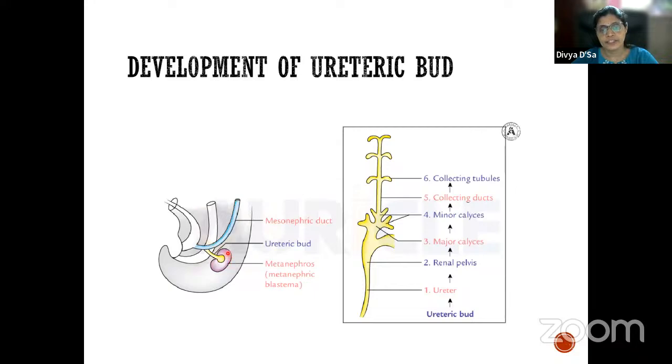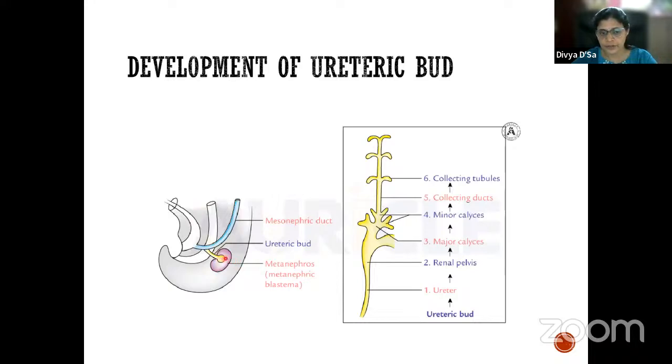Now in the sacral region, we have the metanephros. It forms the metanephric blastema. What is this metanephric blastema? This metanephros part of the nephrogenic cord forms clusters of cells, which we call the metanephric blastema. Now, from this mesonephric duct, it gives one small bud, and that is called the ureteric bud. The ureteric bud arises from the mesonephric duct and grows upwards cranially, behind the peritoneal cavity, towards the metanephros.